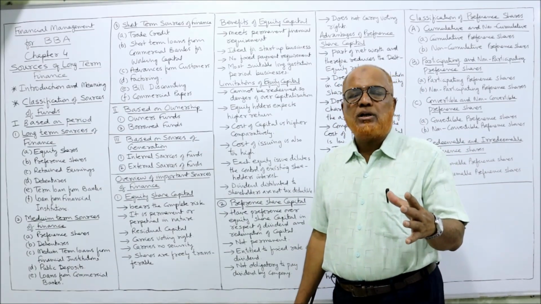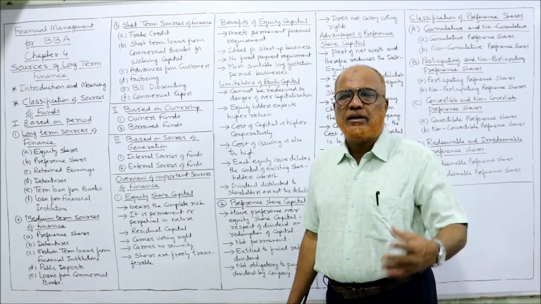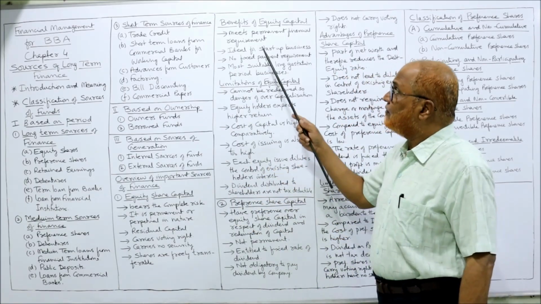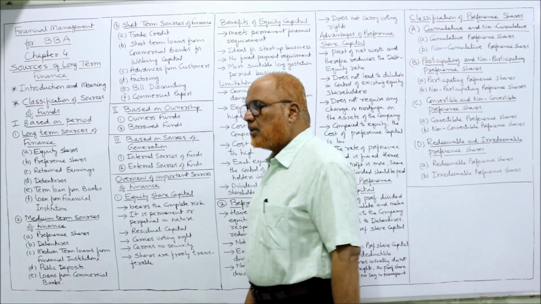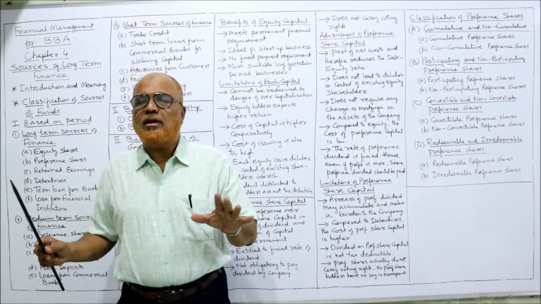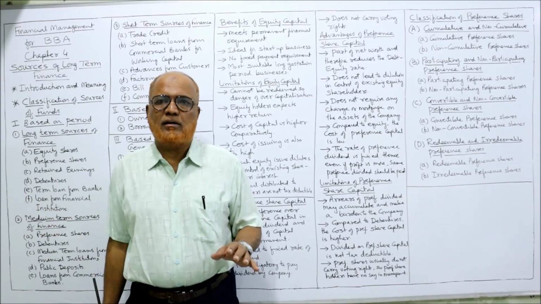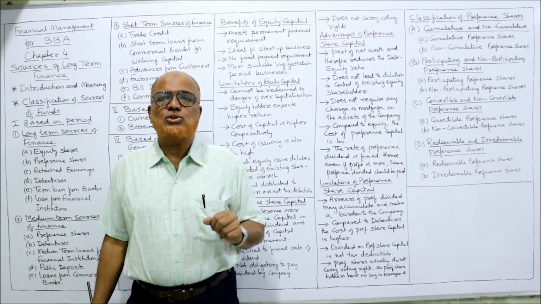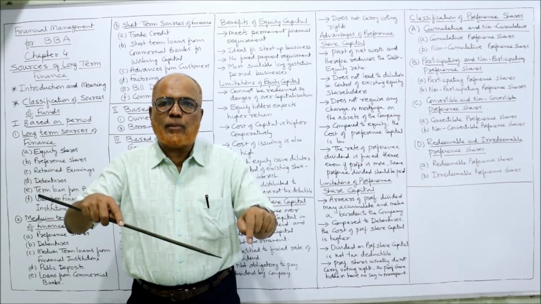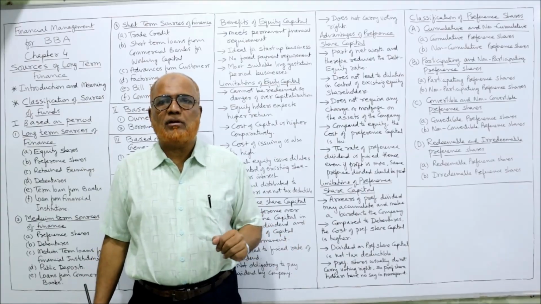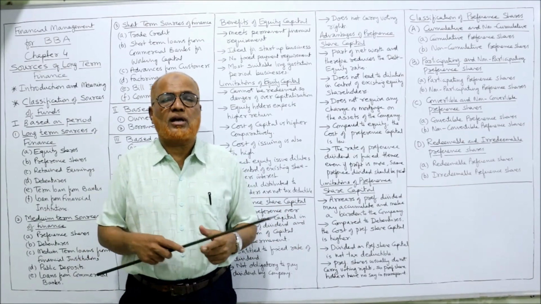From the company's point of view, what are the advantages and limitations of equity? First advantage is it meets the permanent financial requirement. The equity share capital is not required to be returned back. So it's a permanent source of capital. As long as the company is there, the equity share capital will also be there. So that's why it is called permanent share capital.